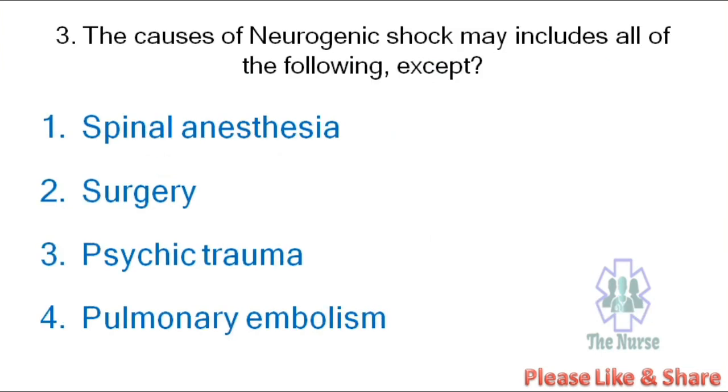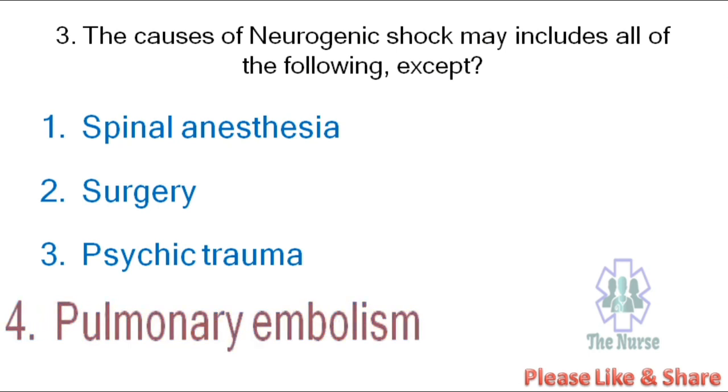Next question. The causes of neurogenic shock may include all of the following except: spinal anesthesia, surgery, psychic trauma, pulmonary embolism. The correct answer is pulmonary embolism.